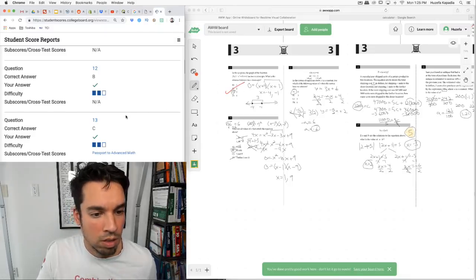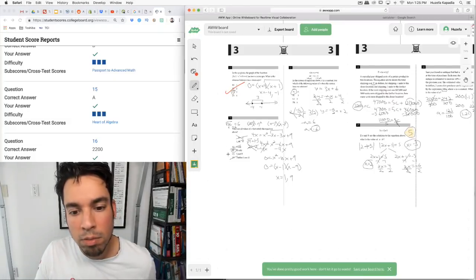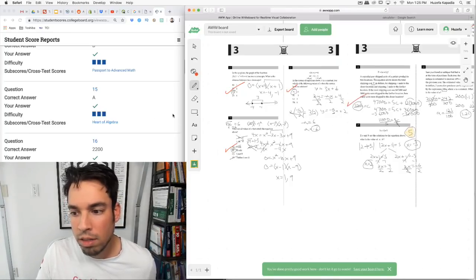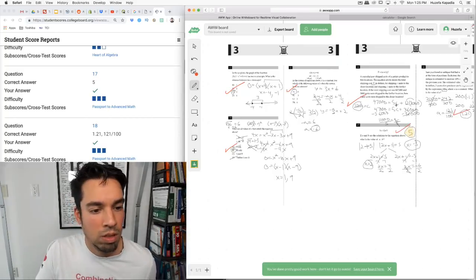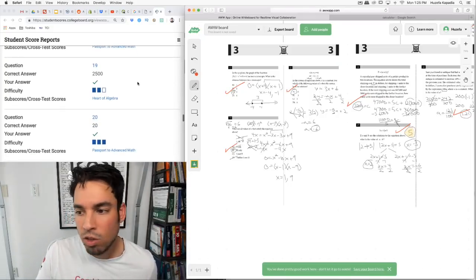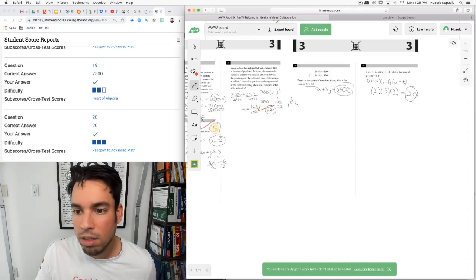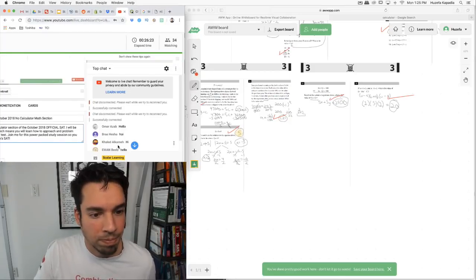DABC. And then 14 is BA. Okay, all multiple choice are correct. Then 2200, correct. This one is 5, that's correct. This one is 1.21. Oh, you could enter, I guess, 121 over 100. I just didn't think there was enough room. And then 2520, I think that's what I got. 2520. Yeah. Okay, so everything is right. Everything is good. Let's go to questions now.